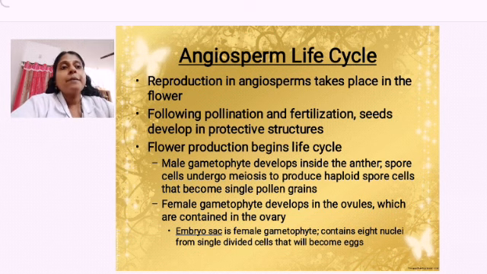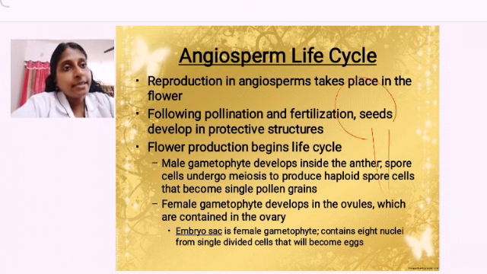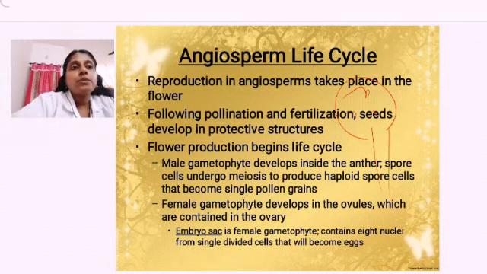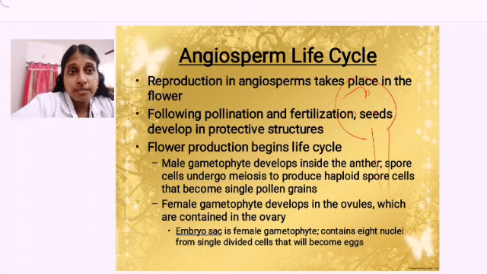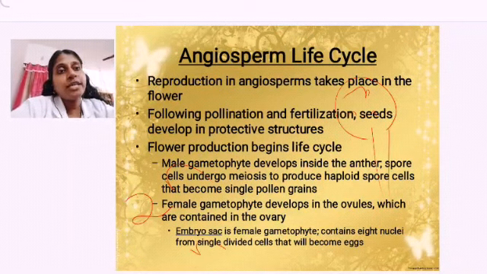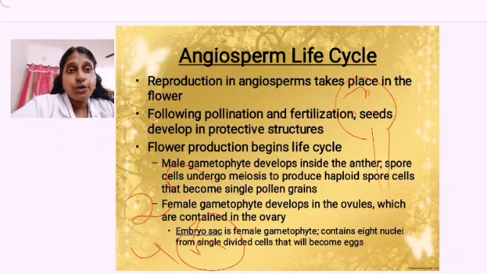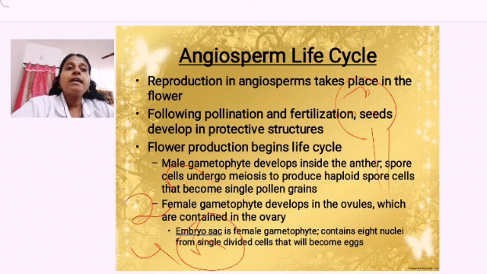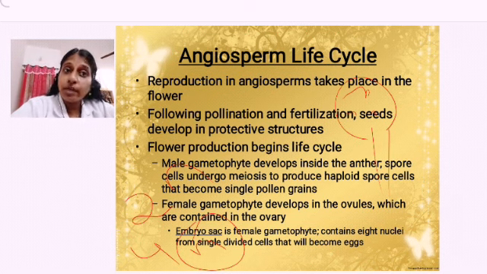Okay. So the male gametophyte, where is it developing? I told you, you have the filament and anther. Inside the anther only the pollen grains are produced, which means in the anther only the male gametophyte is produced. Spore cells are special cells which undergo what division? Meiosis. In meiosis, from 1 to n, how many n cells are produced? 4 n cells are produced. Many spore cells are there, all undergoing meiosis and producing spore cells, and they develop into pollen grains. These haploid cells turn into pollen grains.